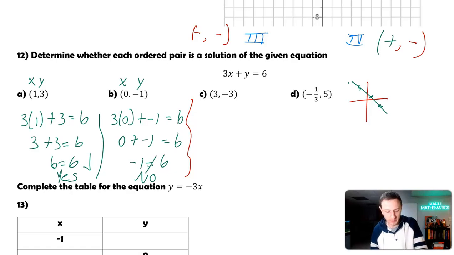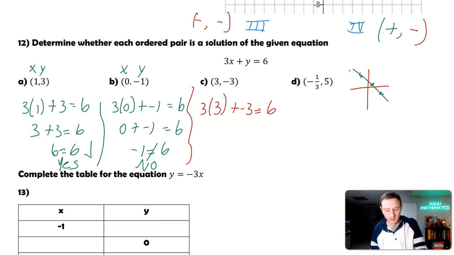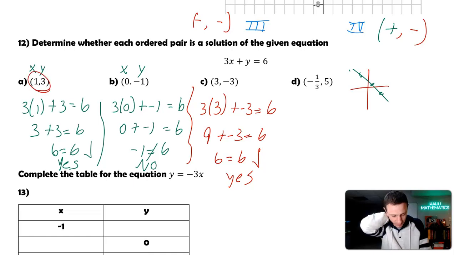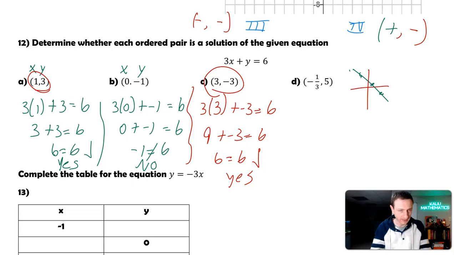3, negative 3 equal to 6. So 3 times 3, because it's 3x, plus negative 3 equal to 6. 3 times 3 is 9, plus negative 3 equal to 6. 9 minus 3 is 6. 9 plus negative 3 is 6. 6 equals 6? Yes. So that would be a point. So what this translates so far is that this first point, 1, 3, that's on the line. This point, 3, negative 3, that's on the line. This point was not, though.